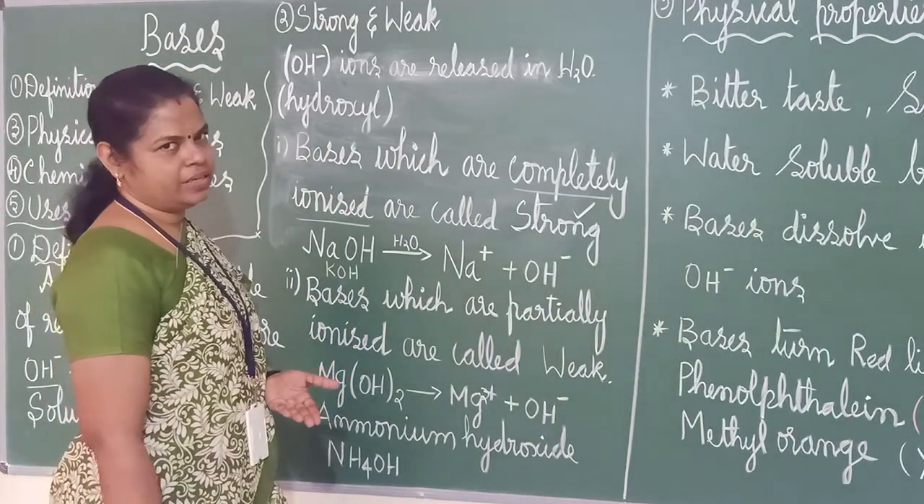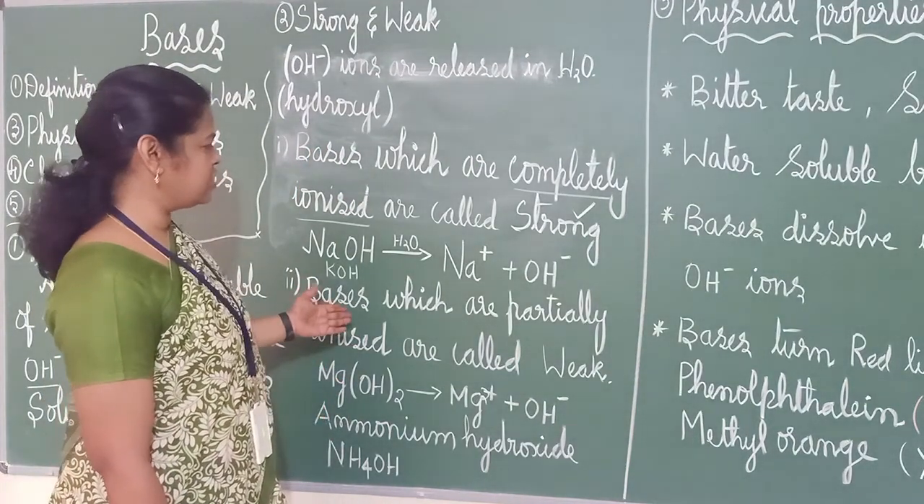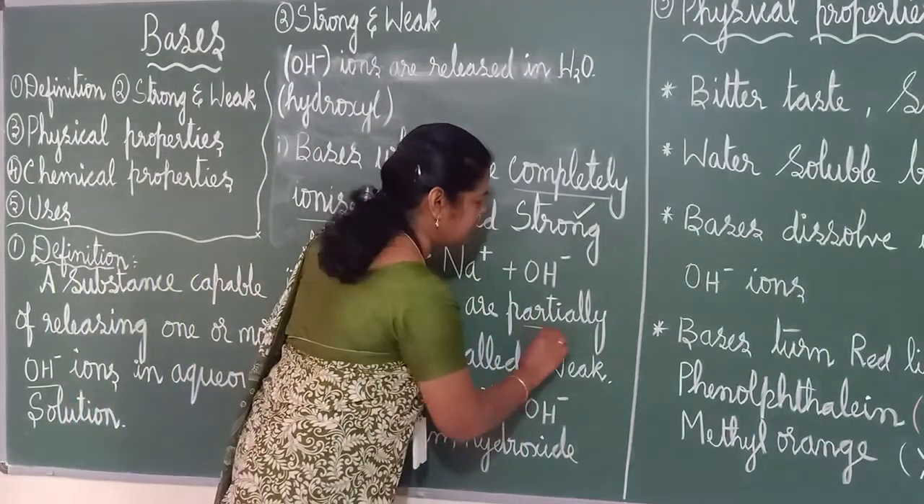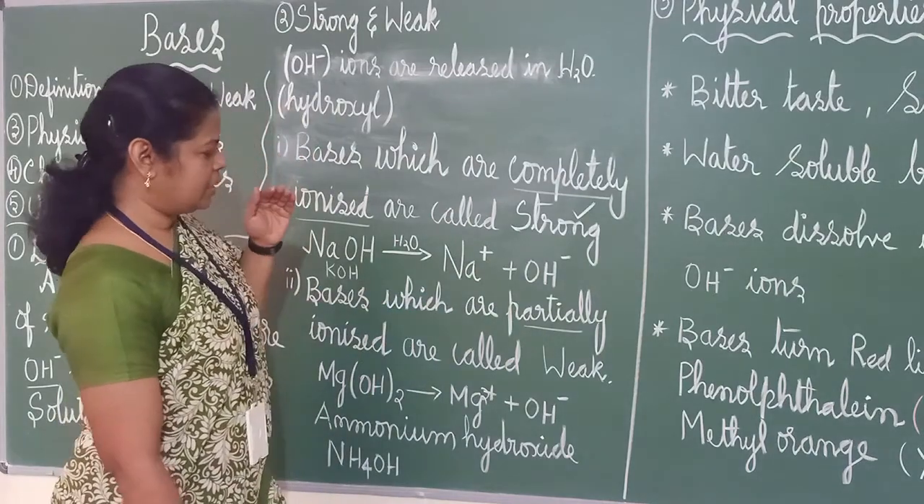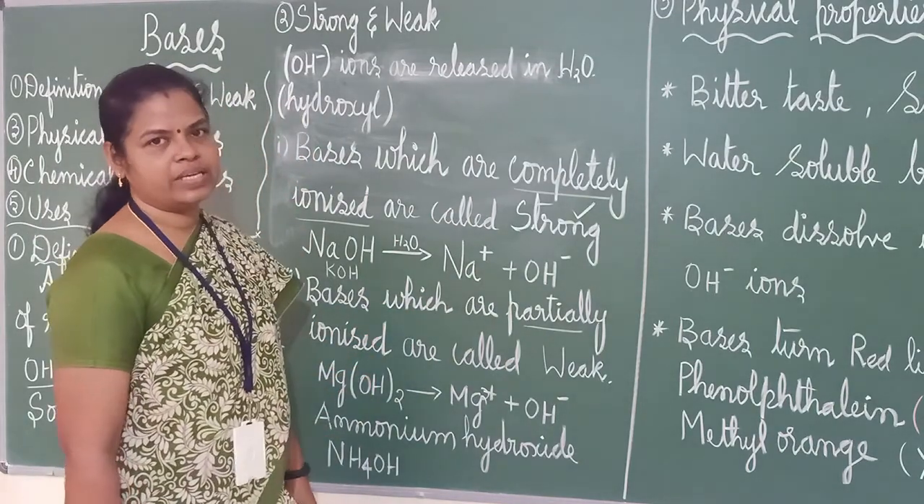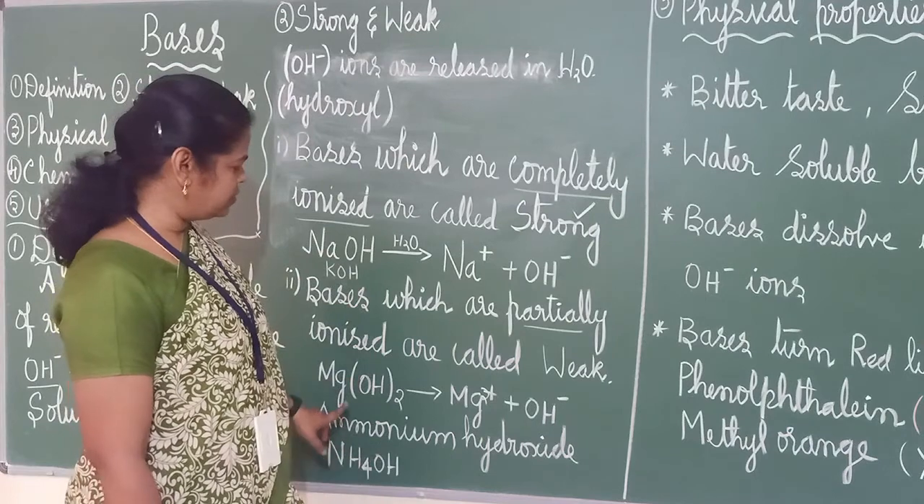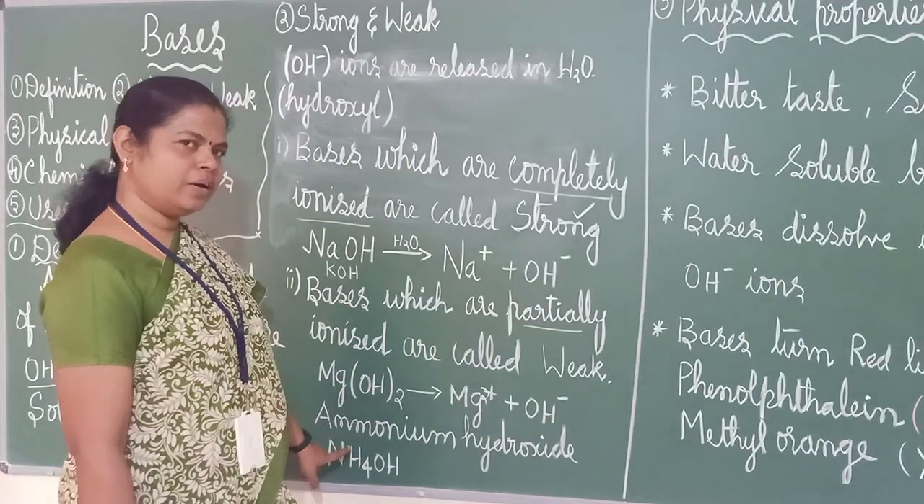Now it will be very clear what is weak bases, correct? Bases which are partially ionized. See, this is completely ionized, here it is partially ionized. If they are partially ionized, they are called as weak bases. We will see 2 examples for that, magnesium hydroxide and ammonium hydroxide.